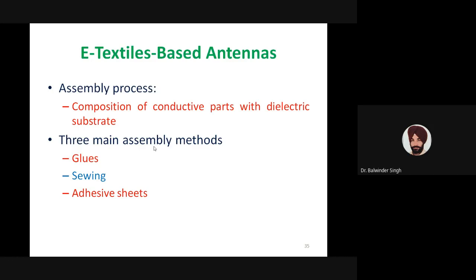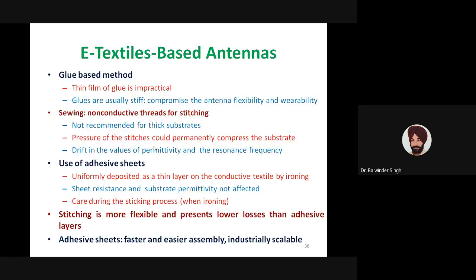So if the conductive part is designed separately from the dielectric, that is a major issue. There are three main assembly methods: we can use glues, we can use sewing operations, or we can use adhesive sheets which can be pasted. We will discuss these in more detail.